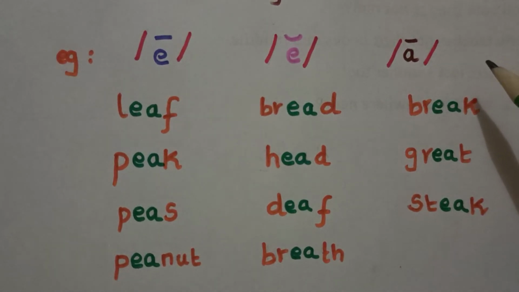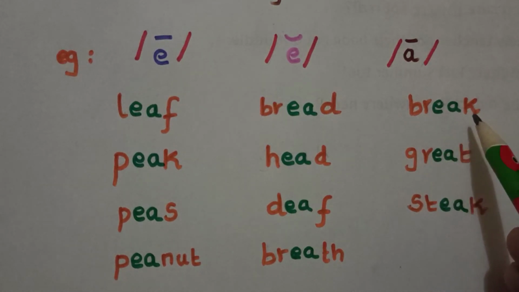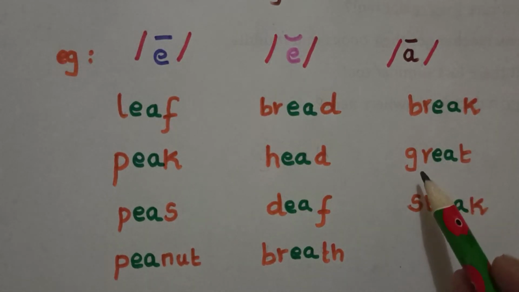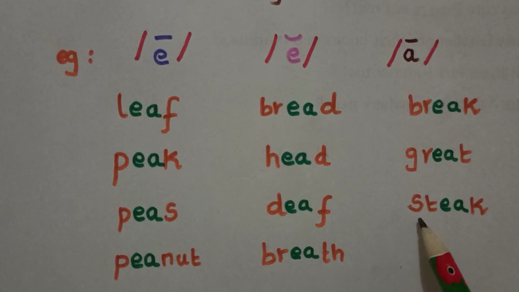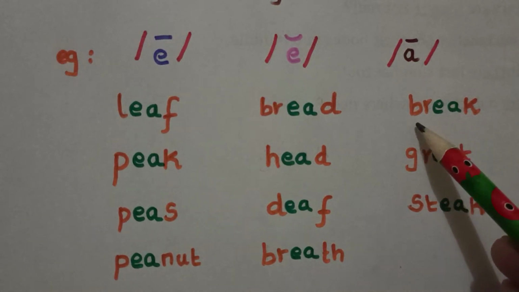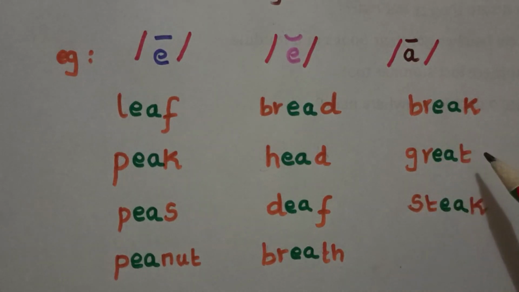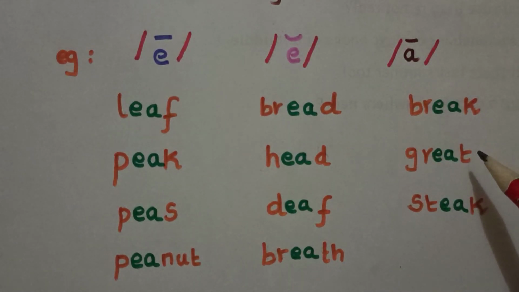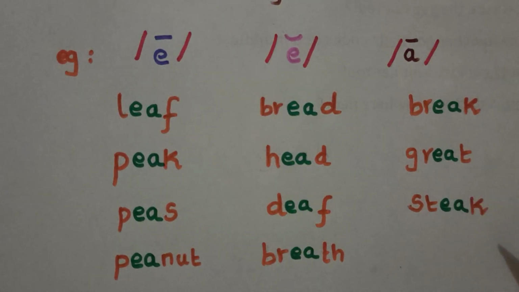Now some examples of the long A sound. B, r, e, k, break. G, r, e, t, great. St, e, k, steak. So here br, gr, and st are said to be consonant blends, and EA takes the long A sound. So these are the three sounds of the EA digraph.